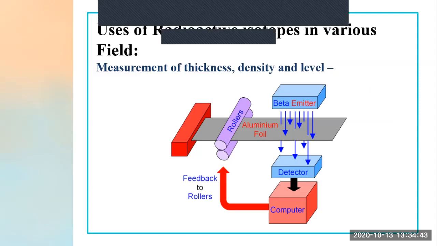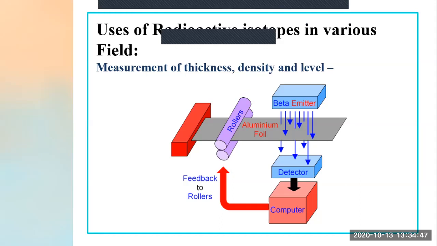Now see, as the radiations come out through this aluminium foil, they are detected by the detector placed on the other side. The amount of radiation detected by the detector varies with the thickness of the foil. If the thickness of the foil is less, the radiation detected will be more. If the thickness of the foil is more, the radiation detected will be less.